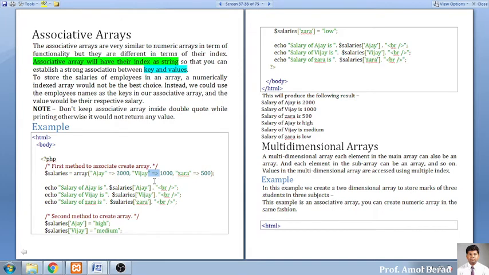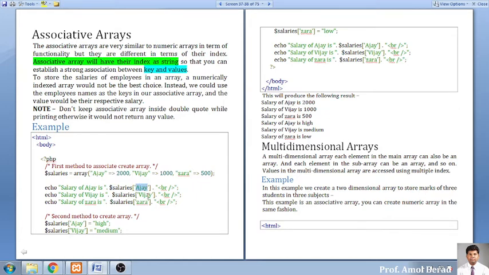Whenever you want to retrieve those values, you can use a foreach loop also, but keep in mind there is no index number like 0, 1, 2, 3, 4. So we need to retrieve it with the help of the keys. Here we are using the variable called salaries, and the key here is the name of the person.